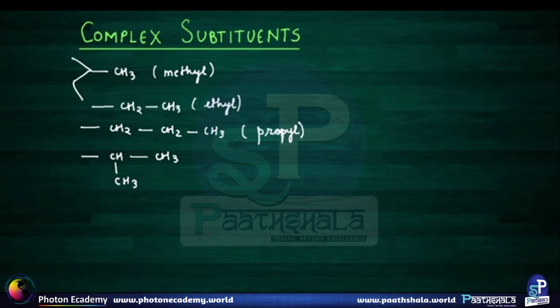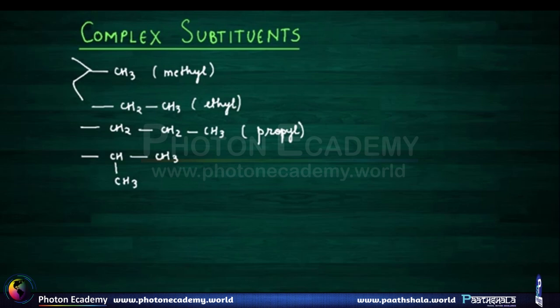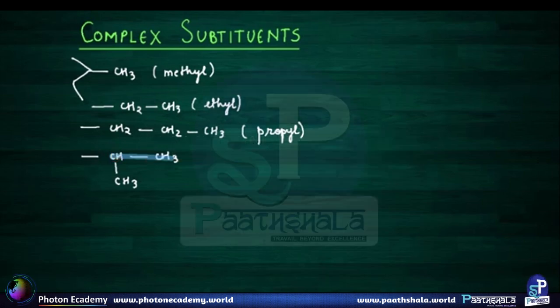So there are specific rules to name these prefixes. How you do this is, we will go to the initial methods that we used to start the nomenclature of alkanes. In such complex substituents, the first thing you need to do is select your main chain. The main chain will be the chain starting from this carbon, which is attached to your main chain, and having the maximum carbon atoms in it, and follow the same other rules as we did.